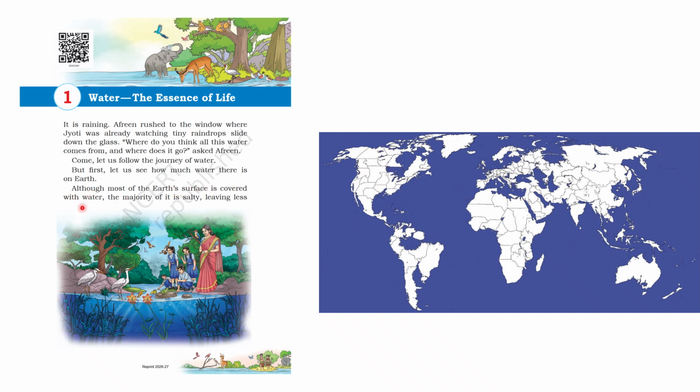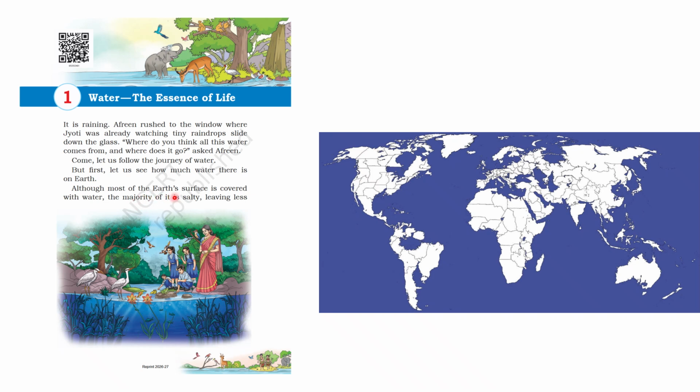It is the whole of earth. Do you know how much water is there? If you take the world map, you see the white portion is the land and this blue portion is filled with water. So if you put all the land together, it will be a very small portion. The rest, the majority portion, will be water.